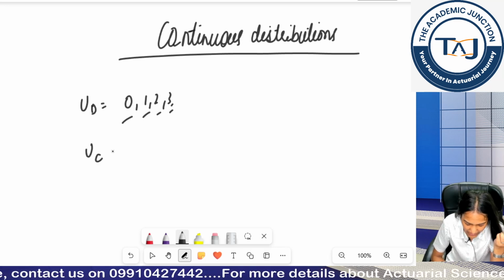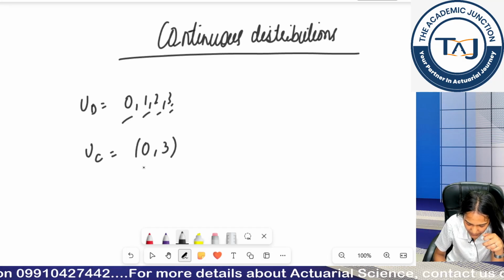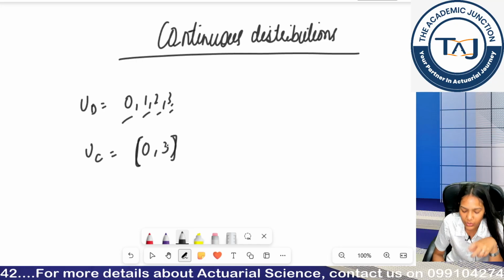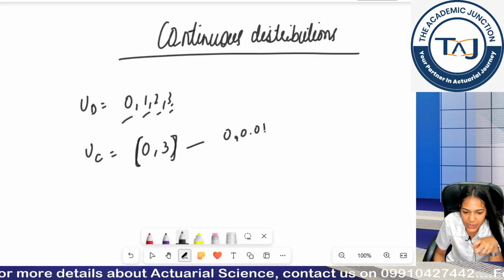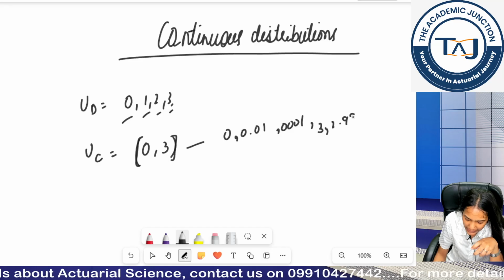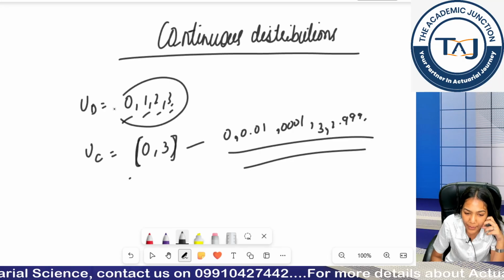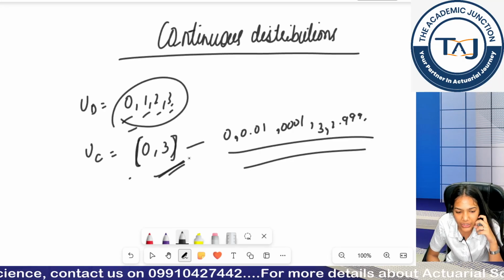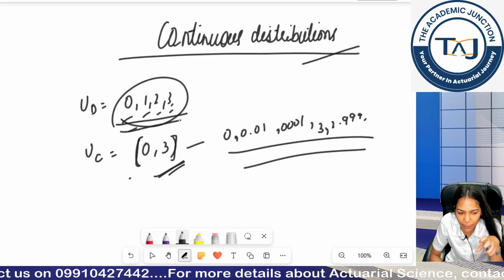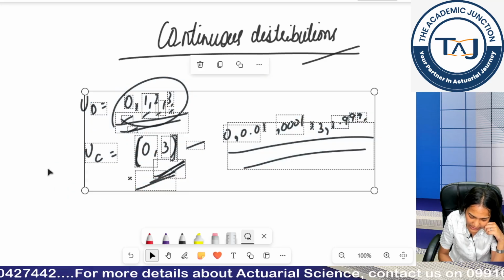But if I define my continuous distribution, uniform distribution in continuous domain, then I cannot simply write 0, 1, 2, 3. I will write 0 to 3. This means it will have 0, 0.01, 0.001. For example, near 3, I have 2.999, I can have decimal values as well. So I would not be defining a particular point, I would be defining a range. So please remember, in our continuous distribution we won't be defining particular points, but we would be defining a range. Is the difference between continuous and discrete clear?